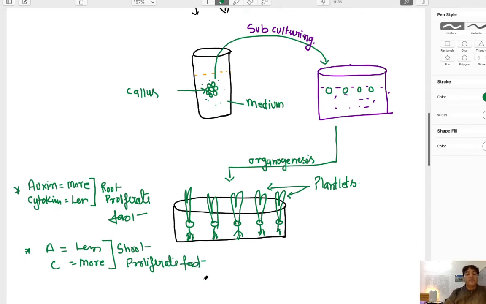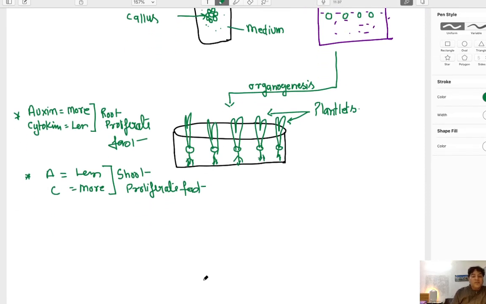Alright, so this is the case with the auxin and cytokinin, and one more point, BAP, it is written many times in many books. It is benzyl amino purine.